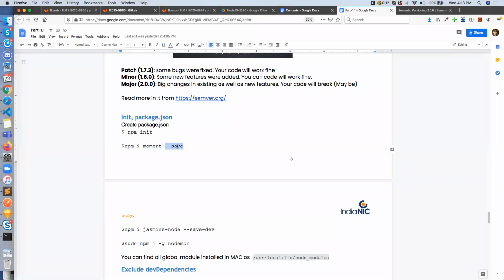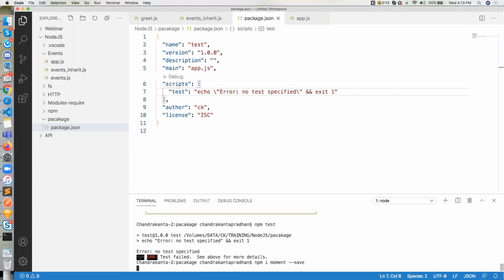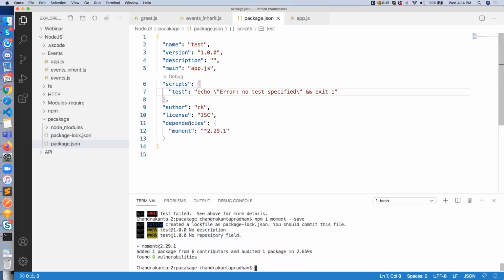Whenever you write dash save, it will automatically add that package or module to the dependency section. npm install, npm i moment --save. So you can see a dependencies section will be added over here, and look at this caret sign.